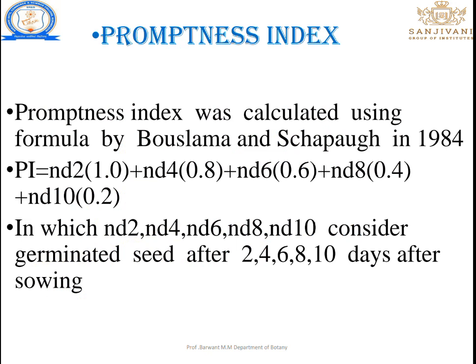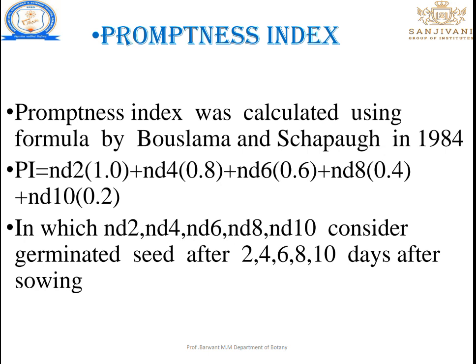The first index is the promptness index. The promptness index was given by Bolton and Spector in 1984. What is the formula of the promptness index?